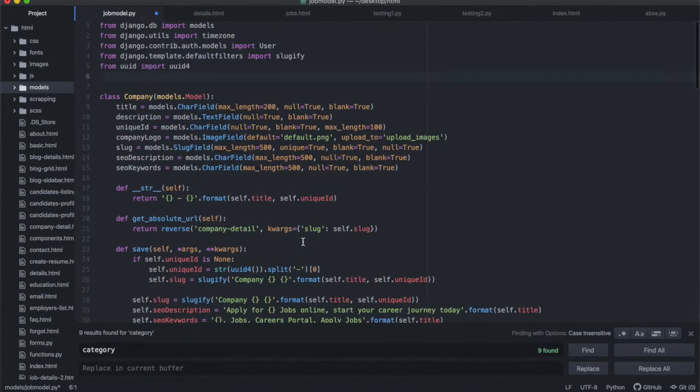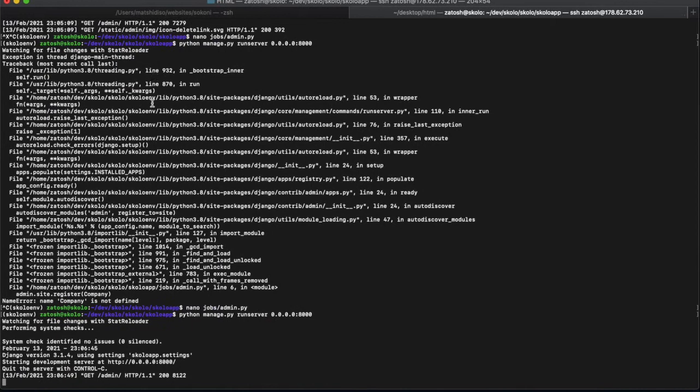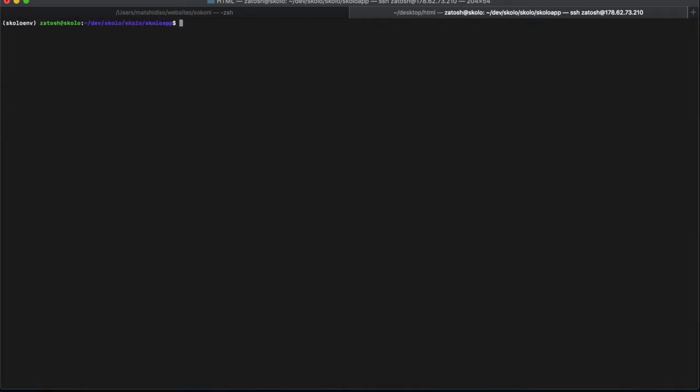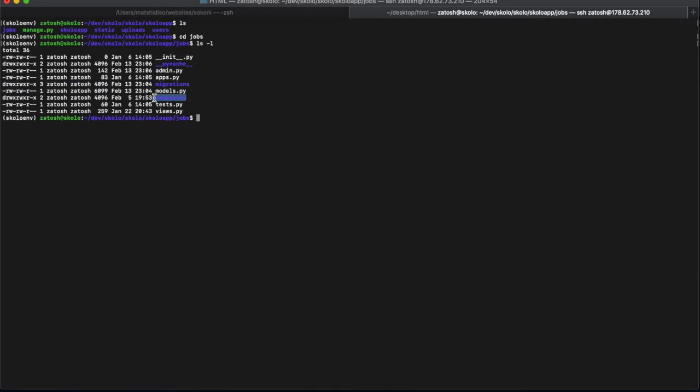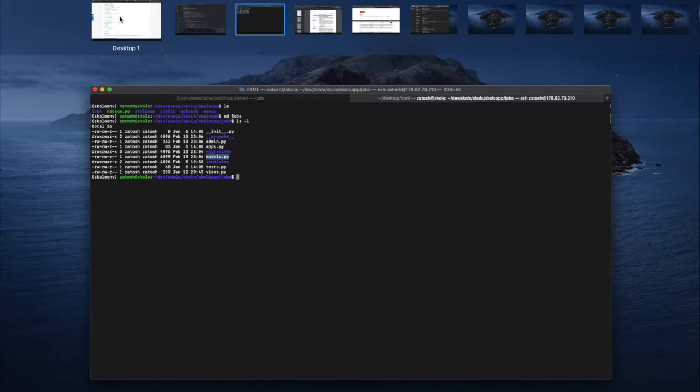So what we're going to do is that this is now going to be the job application. If you go back, I'm going to just stop this. Okay, so command close, and I'm going to clear this. Let's just have a look. We are in our project directory, but let's start with our models.py file. Okay, let's go into it.